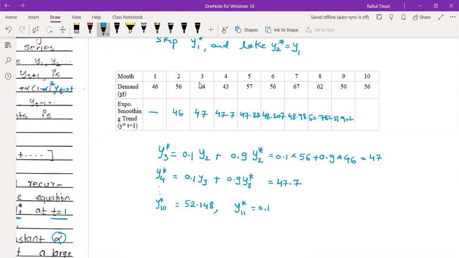And then 51.72. Just check whether this is right or wrong. And then based on this, like last answer, 0.9 plus 0.1 into 56, 0.918.